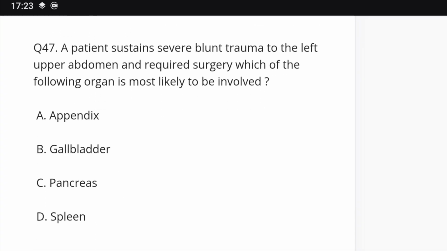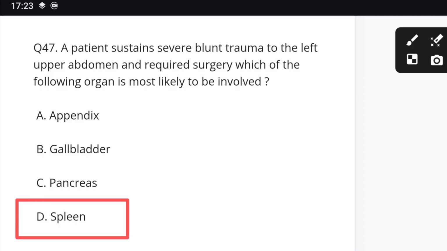Question number 47. A patient sustained severe blunt trauma to the left upper abdomen and required surgery. Which of the following organs is most likely to be involved? Appendix, gallbladder, pancreas or spleen? Right answer is D, spleen.